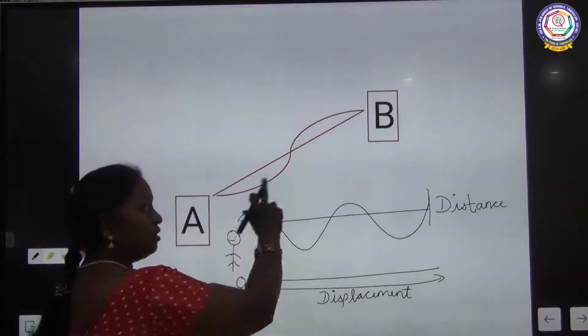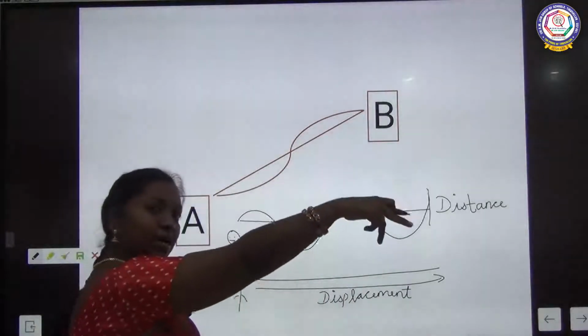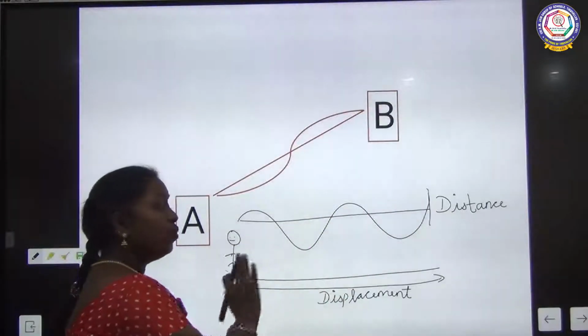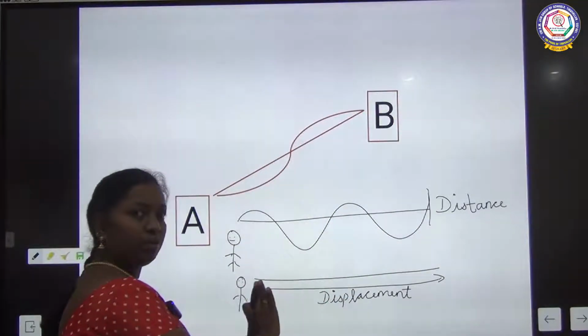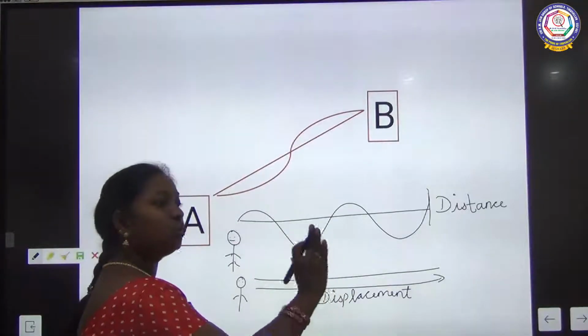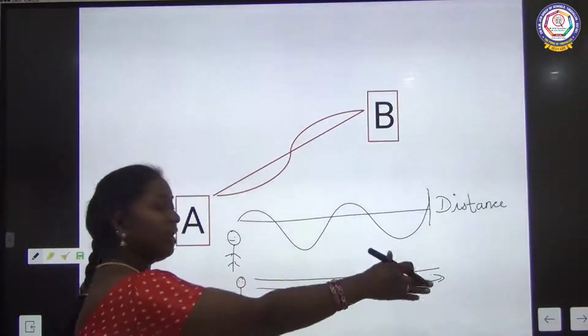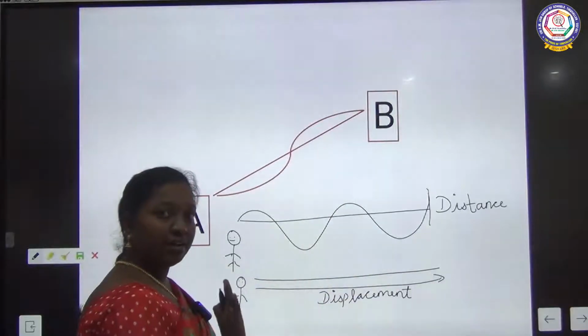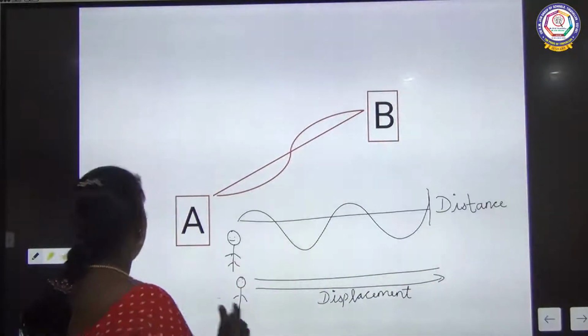Changing direction and moving along the actual path is called distance. Without changing any way, going only in a particular direction to reach a place is called displacement. Understand the difference between distance and displacement, children?